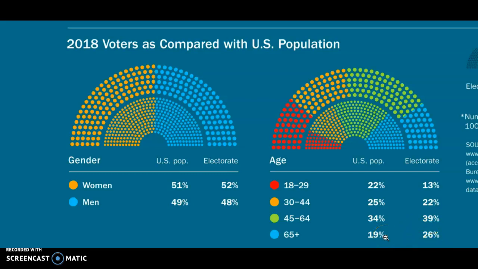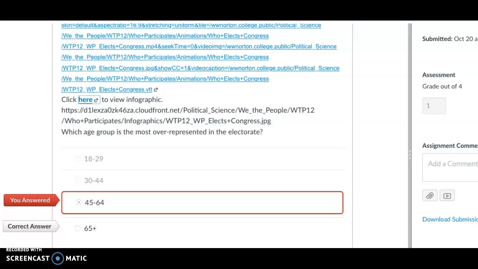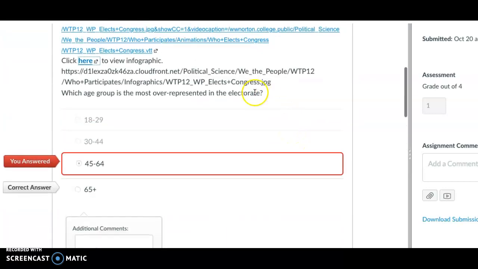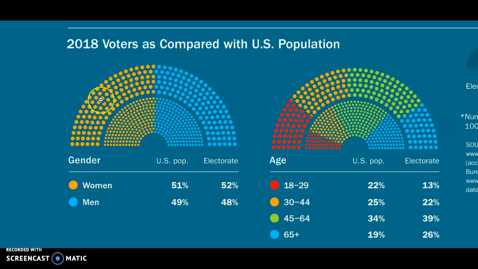I hope this makes sense, and the same logic can be seen for the other question, because then it asks which group is most underrepresented. So you'd follow that same logic as I do here in this first question. Okay, so look that over and let me know if that doesn't make sense after you review that for a bit.